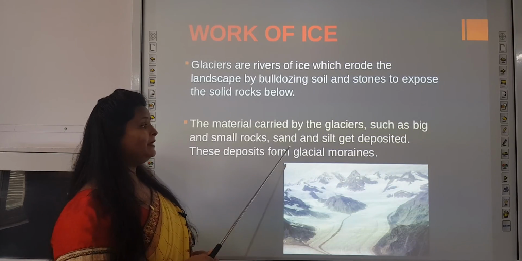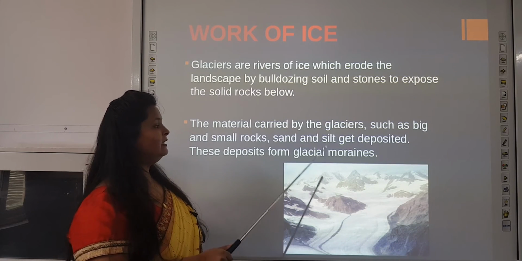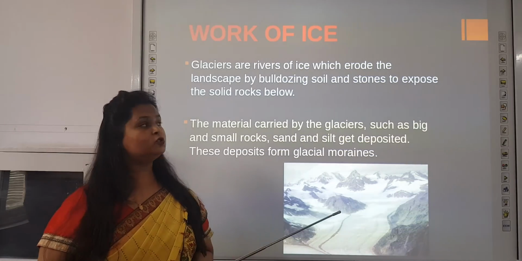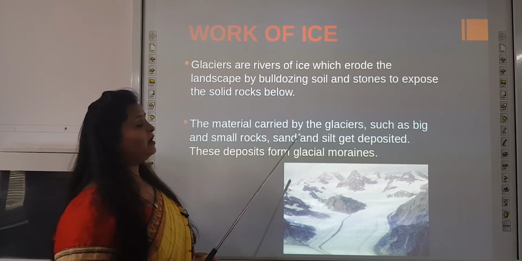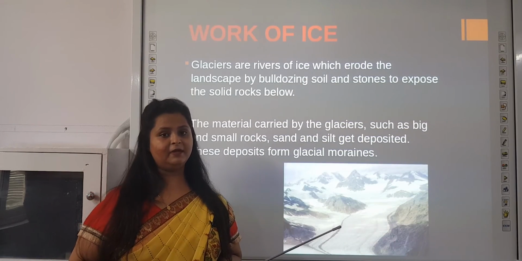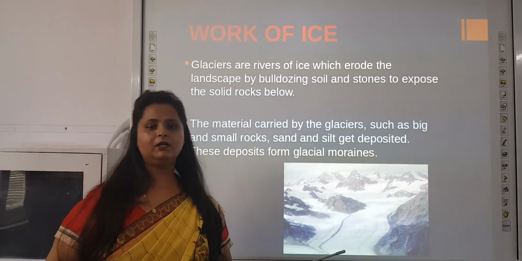The material carried by the glaciers such as big and small rocks, sand and silt gets deposited. These deposits form glacial moraines. So the things which are getting eroded away with that ice water get deposited after some particular period of time, and when they get deposited, they form glacial moraines.